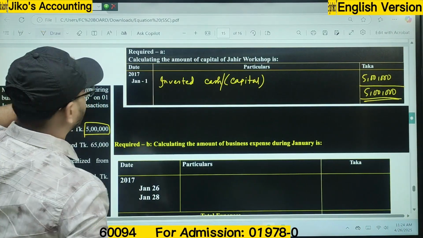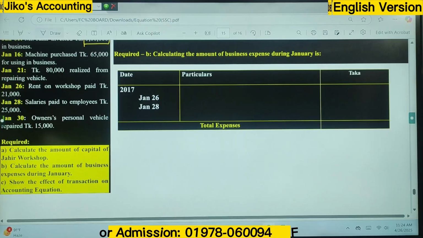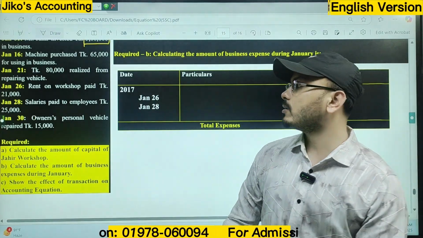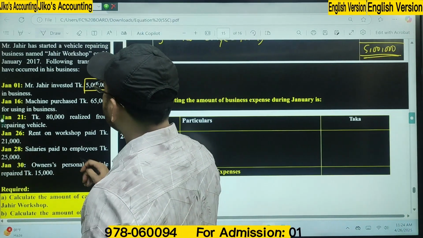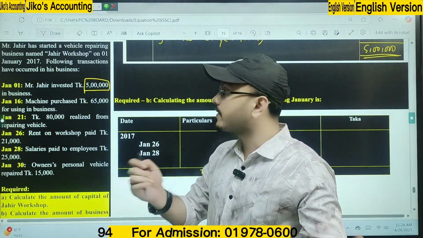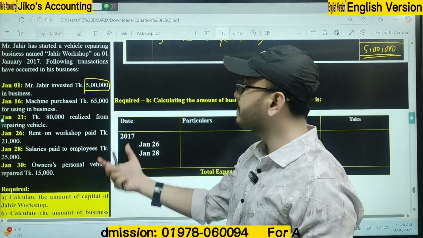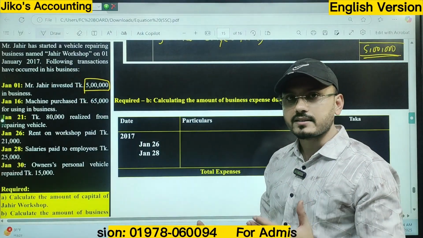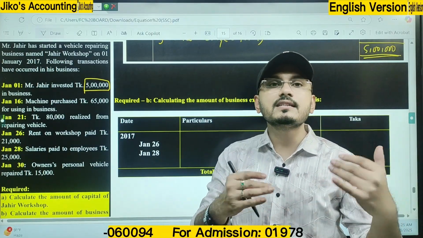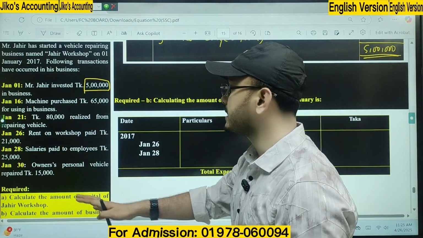Then, what is our second requirement? Our second requirement is to calculate the amount of business expenses during January. We have been told to figure out only the expenses. What are our expenses here? Machine purchased cannot be an expense. As we already discussed in the last math, machine is a fixed asset: machine account debit, cash account credit. So machine is not an expense for any business. Machine is an asset, because by using this machine the business will generate its own income. That's why it won't be included here.